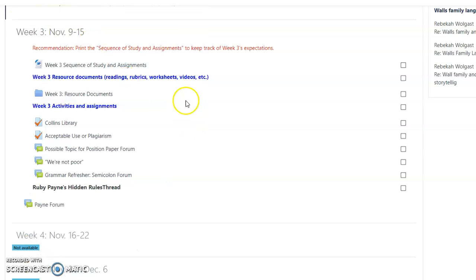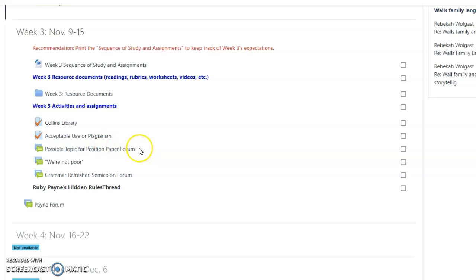Then if we come down here, got a couple quizzes here. The Collins Library, just to make sure that you know how to navigate that. You'll definitely need to know how to do that for your whole program. And then one over plagiarism, and then we have a couple of forums this week.